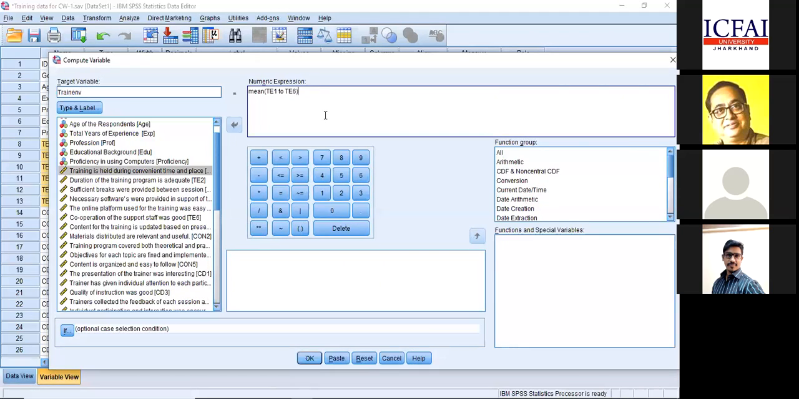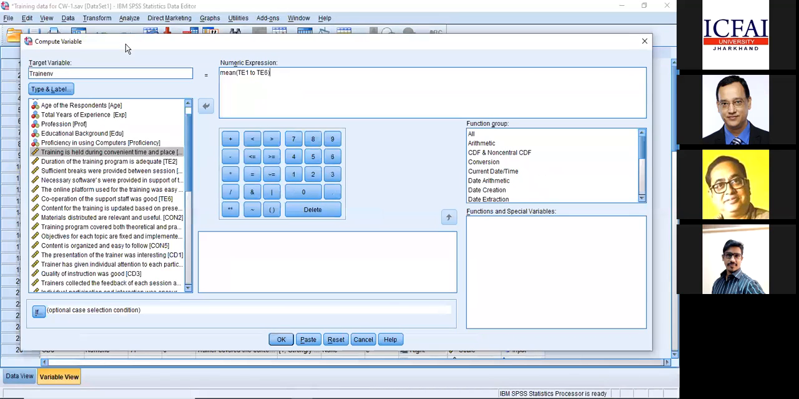Any doubt in this as of now? Yes, sir. Okay. Could you repeat that once more, sir? Professor, this is the syntax: mean, first variable to last variable, bracket close. Is this the syntax? That's it. That's a simple command. I'm instructing the software: create me a training environment variable which should have the mean score of variables from TE1 to TE6, which I'm putting in brackets. Okay. If it is clear till now, I'll proceed further.